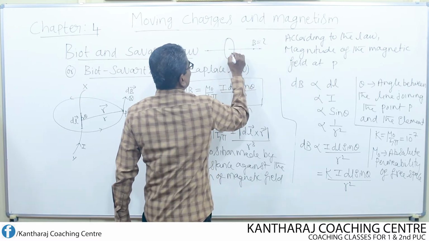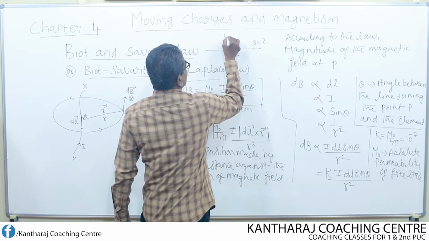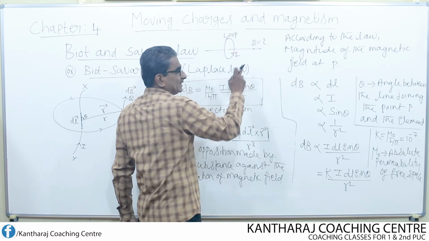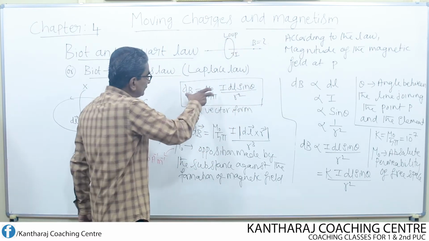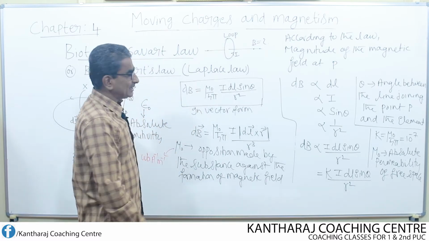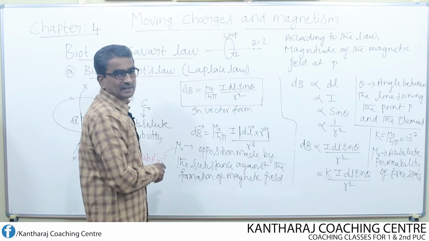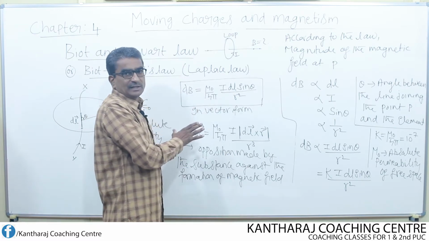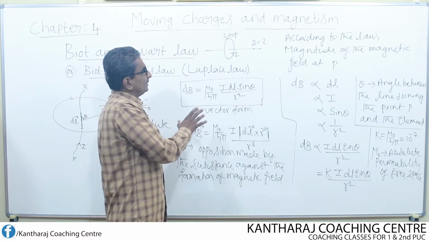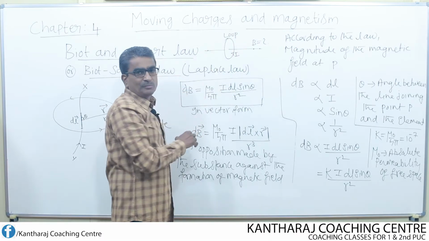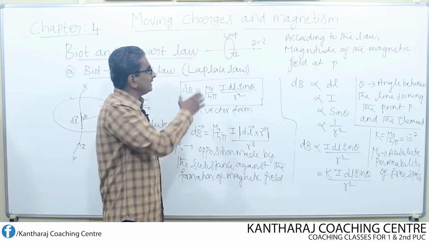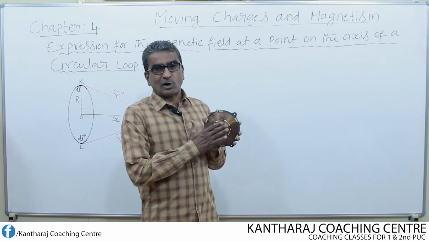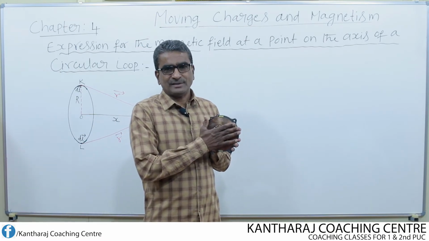When you pass the current through this loop in any one of the directions, the magnetic field at this point can be determined by making use of this mathematical equation, which is obtained by making use of Biot and Savart law. So this is very useful in finding the field due to a current carrying loop or a current carrying conductor. Now, let us consider one circular coil of wire like this.